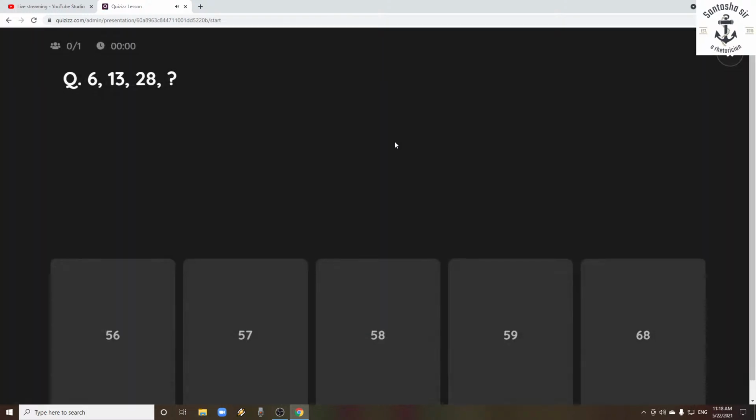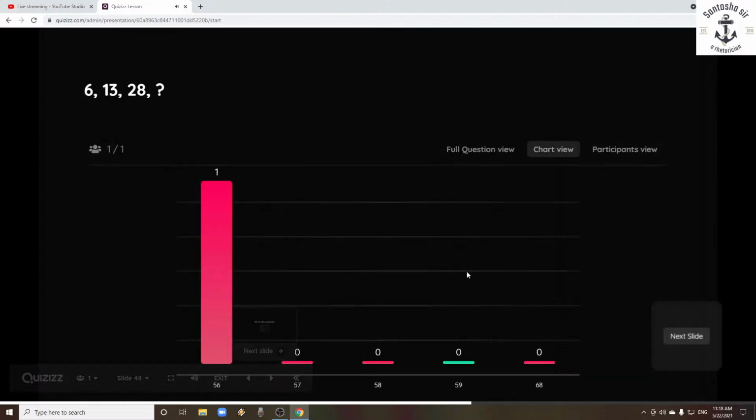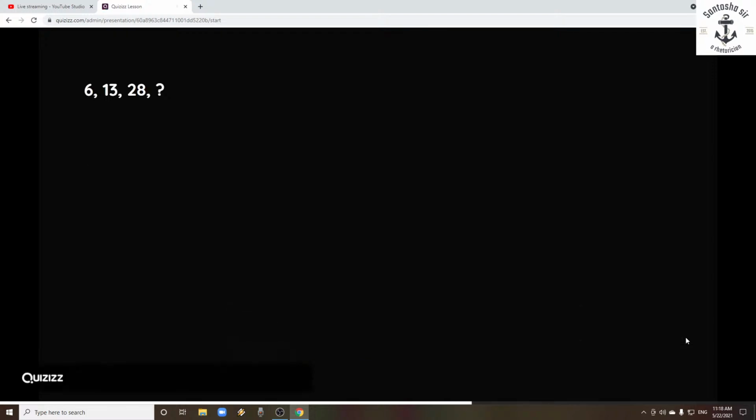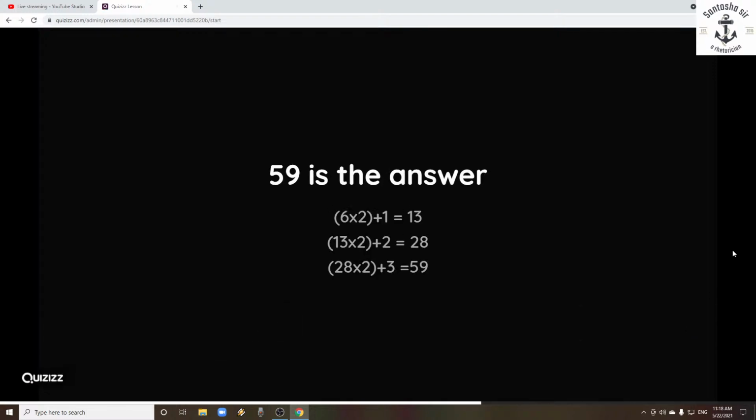Now here the series is 6, 13, 28, and what comes next? 5 options are given again, and which one is the right answer? 59 is the right answer. And why is 59 the right answer? Here's the explanation. You have 6 into 2 plus 1, then the answer is 13. Take that 13, multiply it again with 2, plus now you have to add one more number, 2.